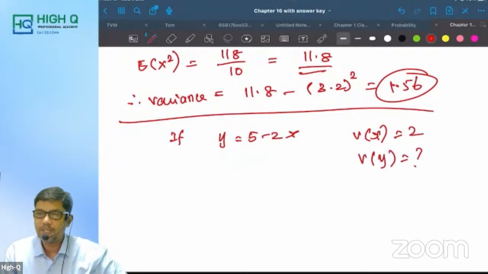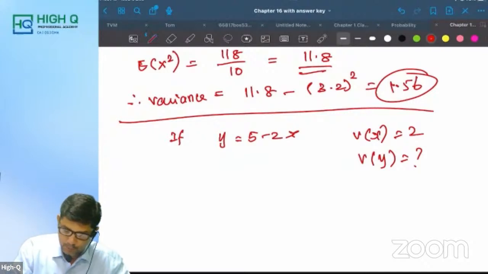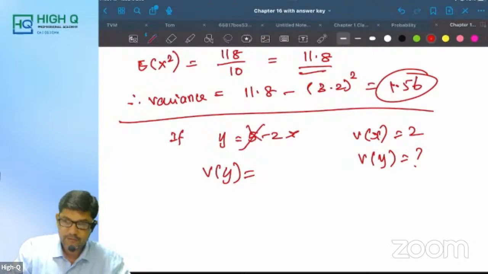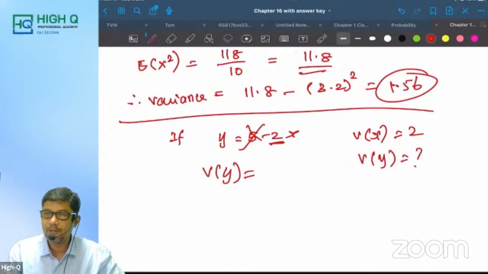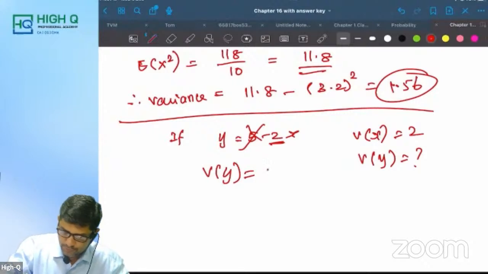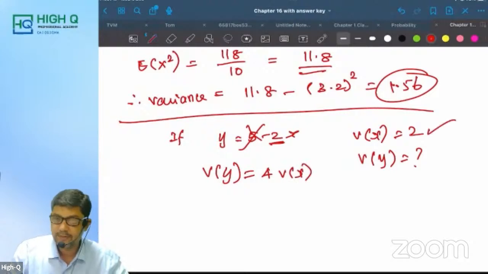Variance is not affected by shift of origin, so ignore that. Just square the coefficient, 2 square is 4, ignoring the sign. 4 into variance of x, which is 2, gives 8.